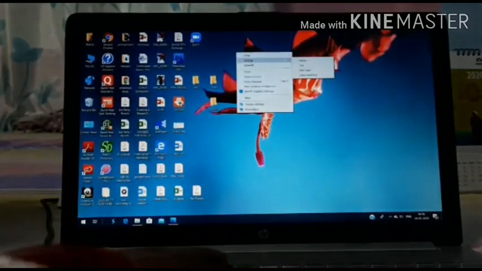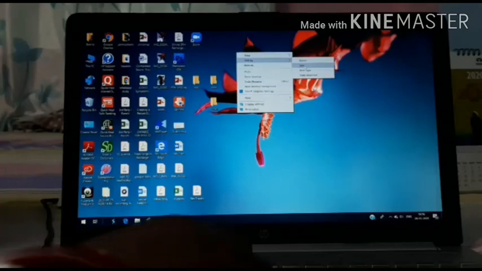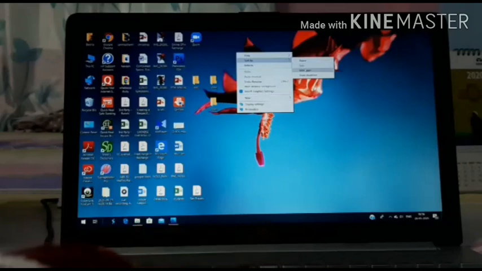And sort by is also there. You can sort the icons according to their names in alphabetic order, according to their size, according to the creation of the folders and files in arranged order of the timing of creation. Item type, what is the type of each and every folder and file.